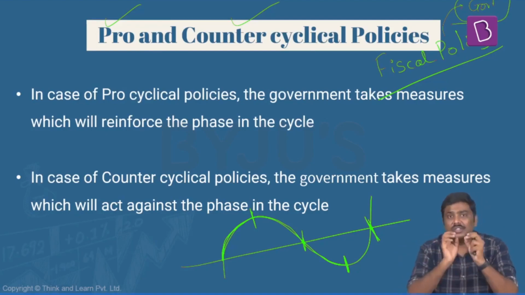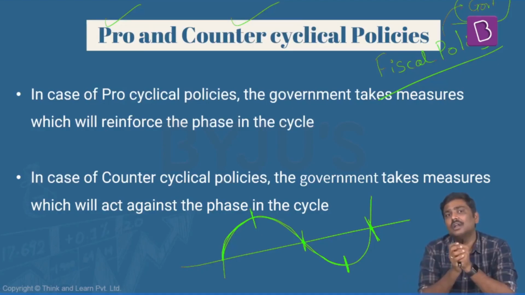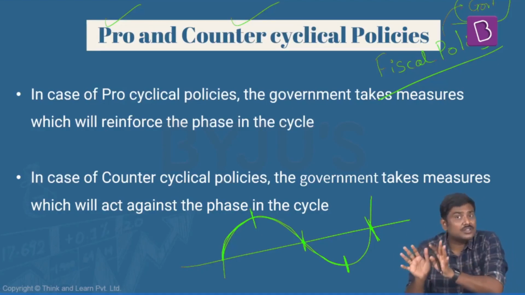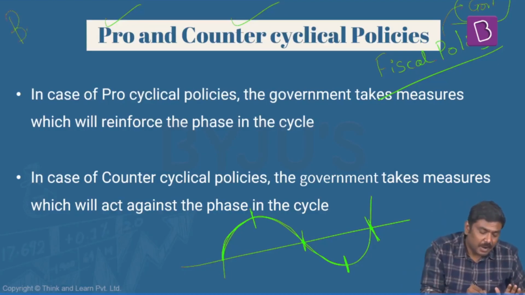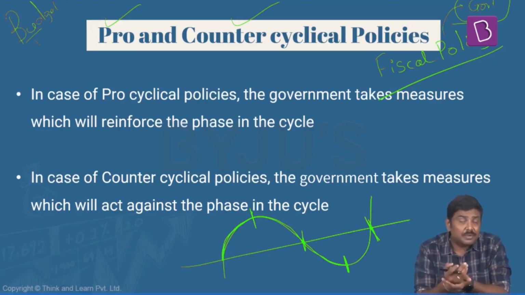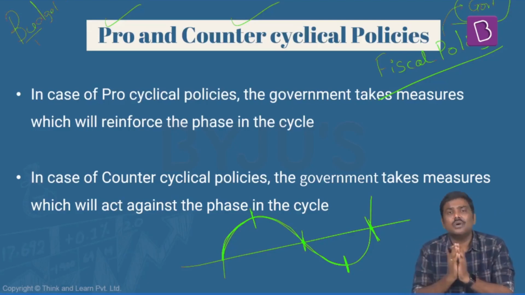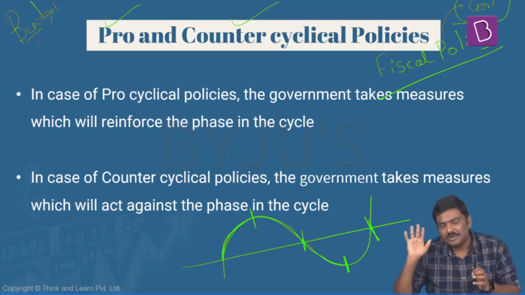Fiscal policy refers to all the guidelines or the policy measures which have been taken by the government which are dealing with the financials of the economy. For example, budget is a part of the fiscal policy. Taxation is a part of the fiscal policy. Disinvestment policy is a part of the fiscal policy. And we will discuss all of them individually under respective chapters.